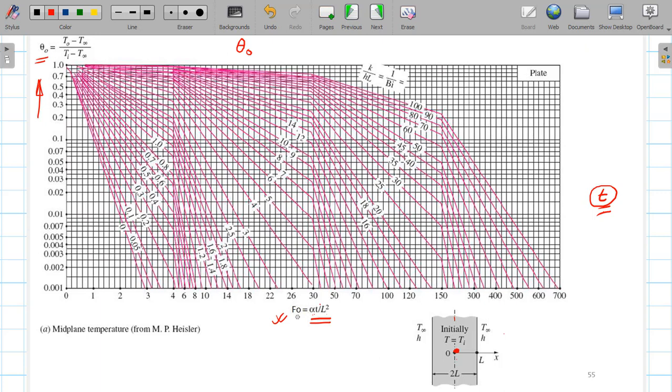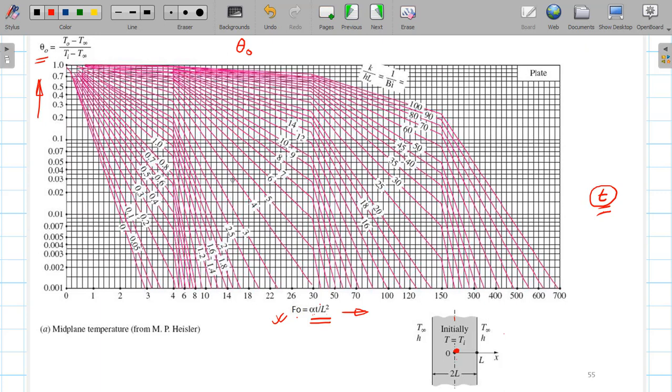So you can definitely find the Fourier number. In the x-axis it is the Fourier number that has been plotted. You see these different pink color lines; each pink line indicates the reciprocal of the Biot number. Since the Biot number depends only on the geometry, the property and h, if these are known, you can find the Biot number and its reciprocal.